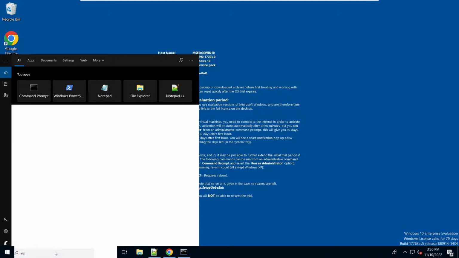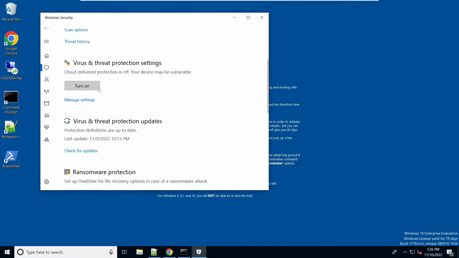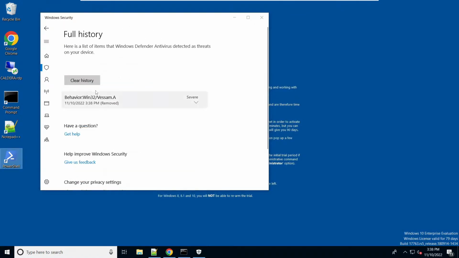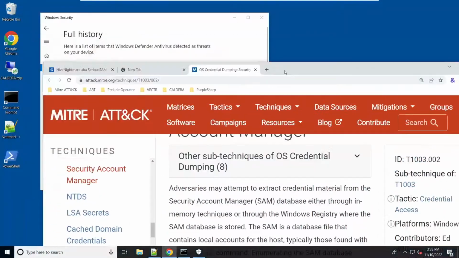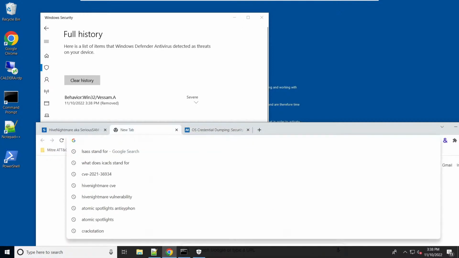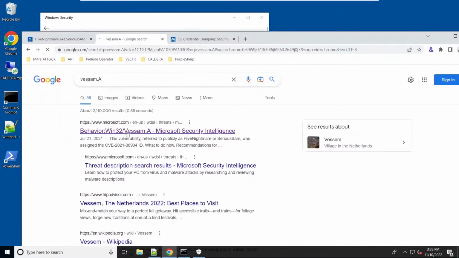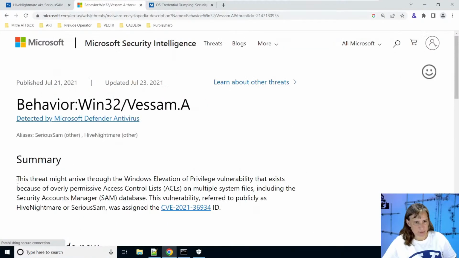So if we go into our virus and threats settings and we look at our threat history, we see that something was detected. It doesn't have a very helpful name, VSSAM.A, and it says it was removed. Let's bring up our web browser and let's search for that name. VSSAM.A. We go to Microsoft Security Intelligence, and it tells us this threat might arrive through Windows escalation of privileges that